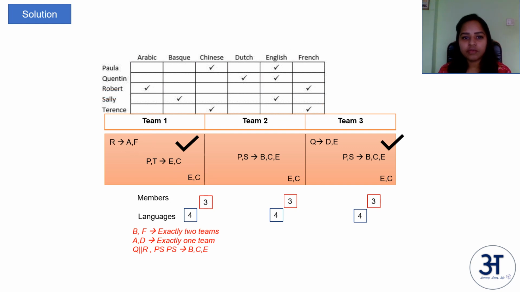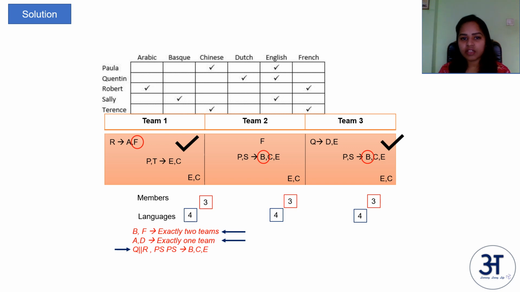Let us go to team 2. So we know that B and F are exactly in 2 teams. So we already have B in 2 teams and we have F in only 1 team, and team 1 and team 3 are filled. So F should be in team 2, right? So with this itself, we can find the solution.